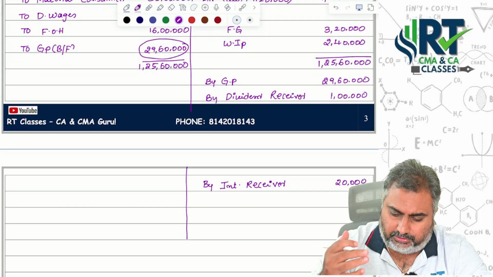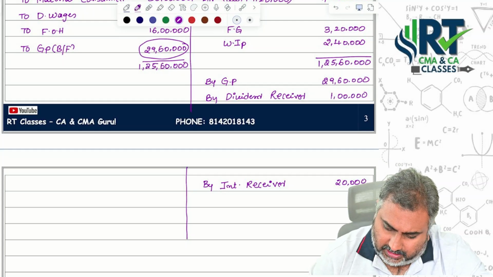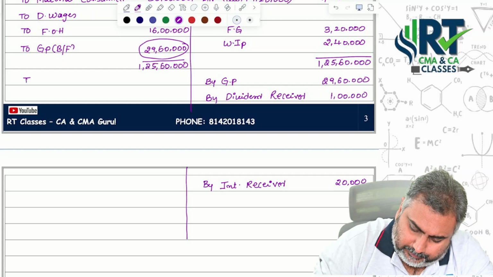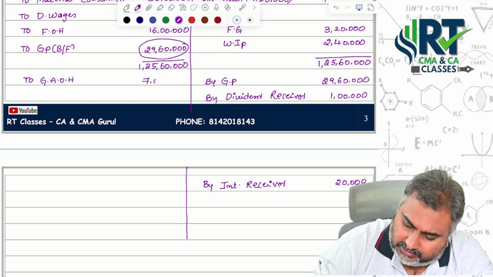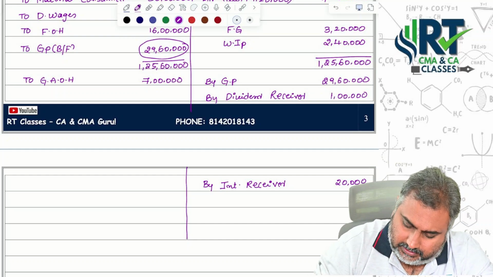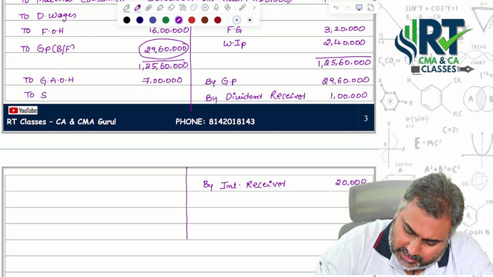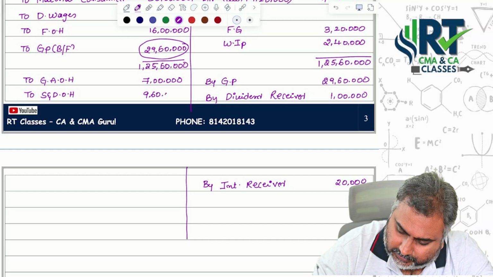In addition to that, you have some expenses. To general administrative overheads, 7 lakhs. Next, to selling and distribution overheads, 9,60,000.